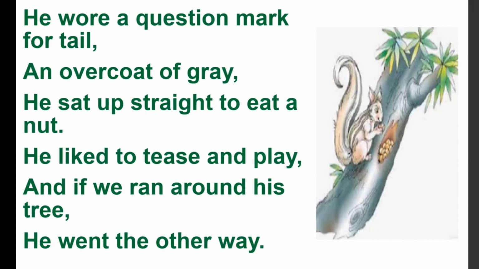Now the poem starts with the line, He wore a question mark for tail. It means that the squirrel's tail is shaped like a question mark, an overcoat of grey. Overcoat means a long thick coat that you can wear in cold weather. It means that the squirrel's fur is grey in color and the poet thinks that it is wearing an overcoat.